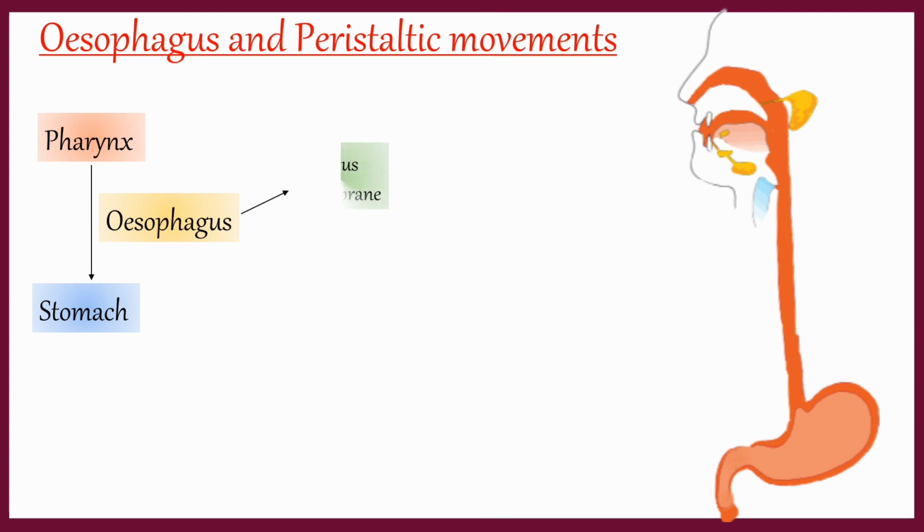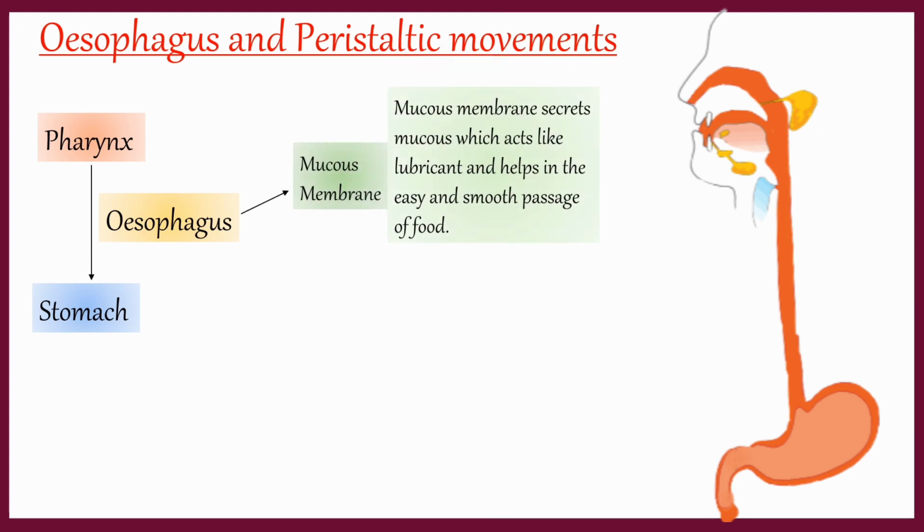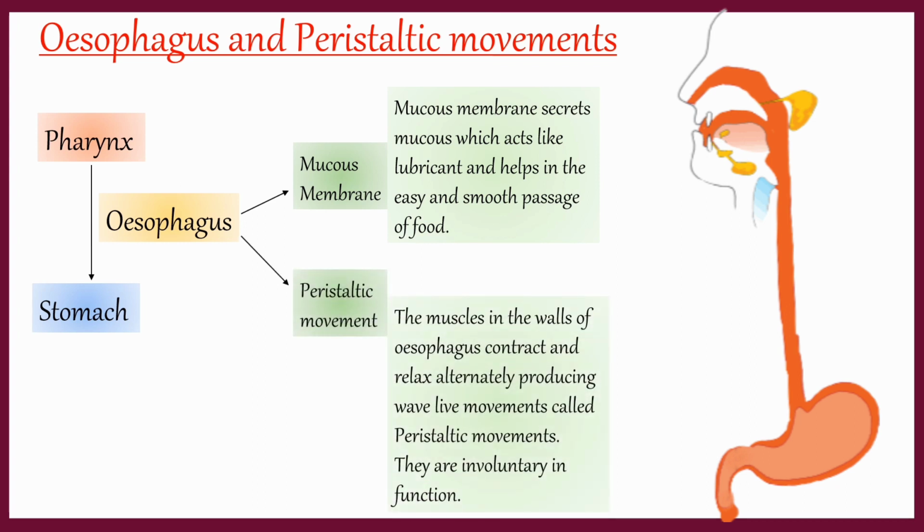The esophagus is lined by mucous membrane, which helps in the easy movement of the food into the stomach. The muscles present in it undergo contraction and relaxation, which alternate and help push the food into the stomach. This alternate movement of muscles is called peristaltic movement. As the esophagus is the only passage of food from the pharynx to the stomach, no other digestion or change occurs in it. As amylase is already present in the food, it breaks the carbohydrates into simple sugars.